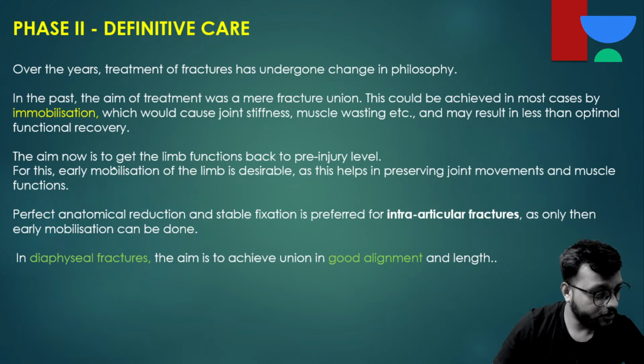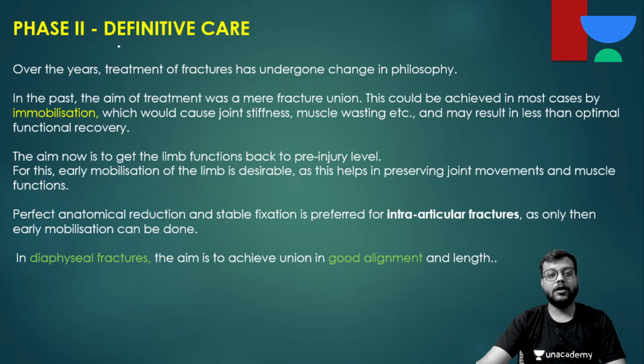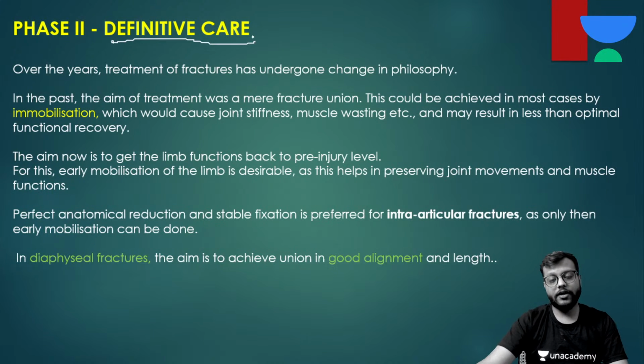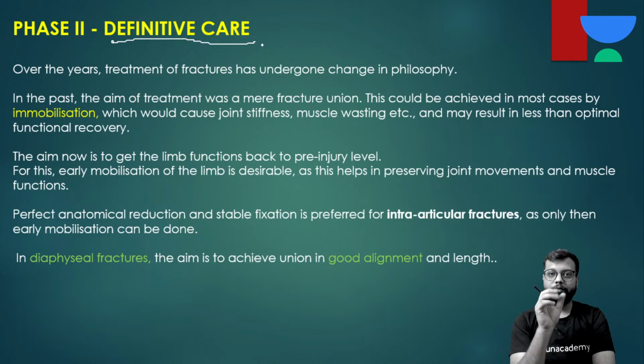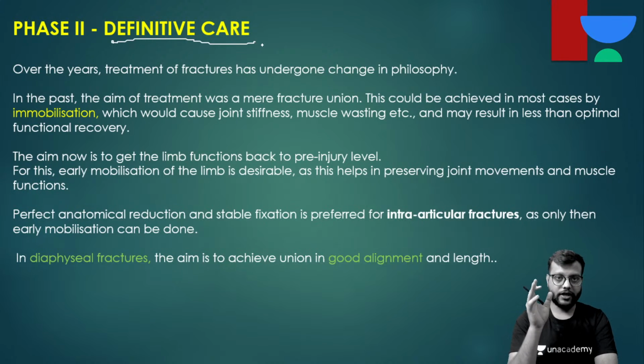Now, the second phase. In second phase, we'll go for the definitive care of a fracture or any orthopedic injury. So, over the years, the trend and pattern of the definitive care of orthopedics is changing. Earlier, the majority of the cases were treated by immobilizing by cast or slab or traction.